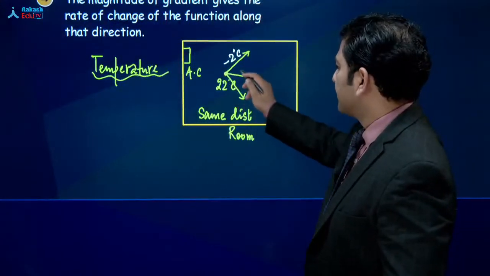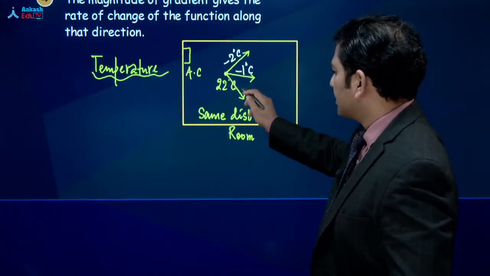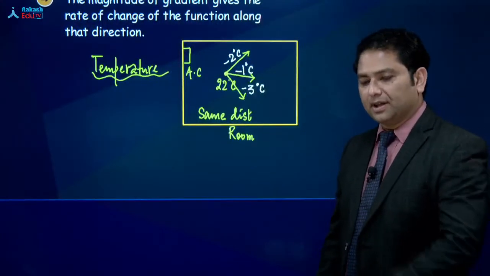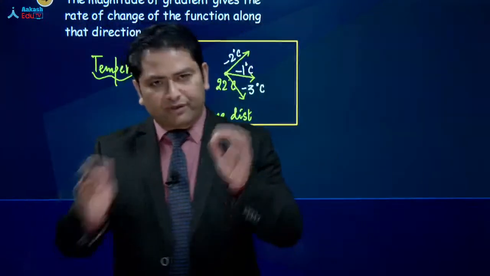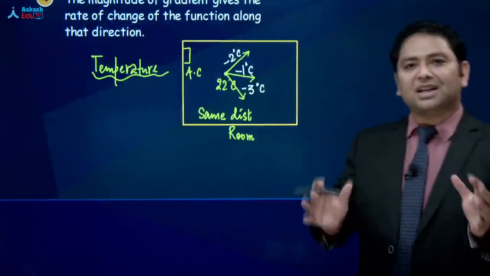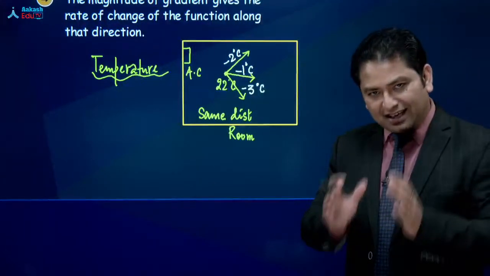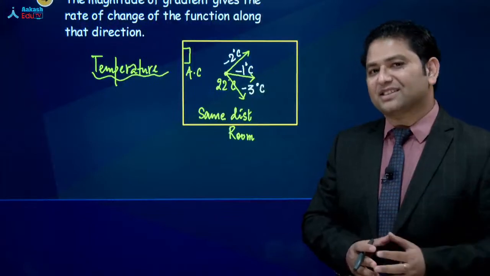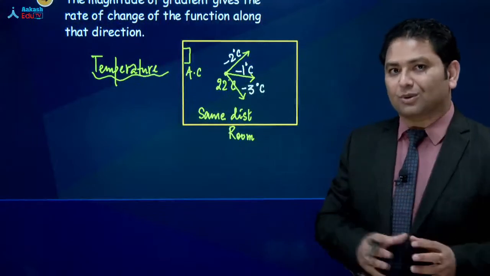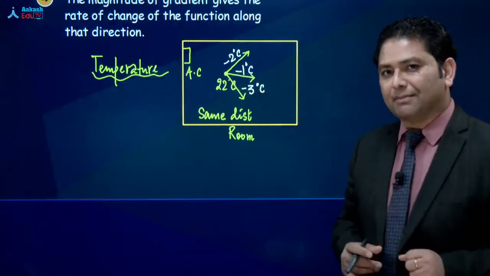In this direction temperature falls by -1 degree centigrade. And in this direction, let's say the temperature falls by -3 degree centigrade. What have we done? We found the temperature at a given point. और कर क्या रहे हैं? We are trying to see the meaning of temperature gradient. And again, is it eligible? Yes, it is eligible because temperature is a scalar quantity और जो gradient लिया जाता है, that's always taken for a scalar quantity. तो यहाँ है temperature 22 degree centigrade. Okay, that's just for an example.